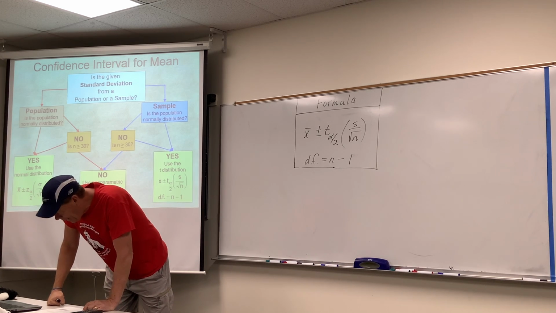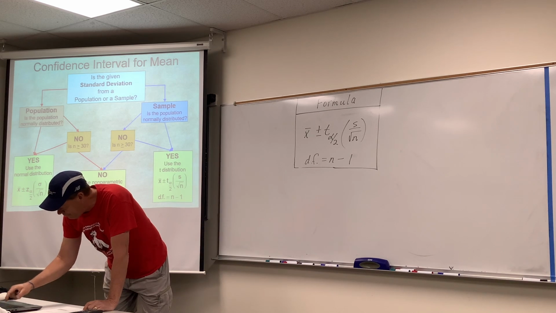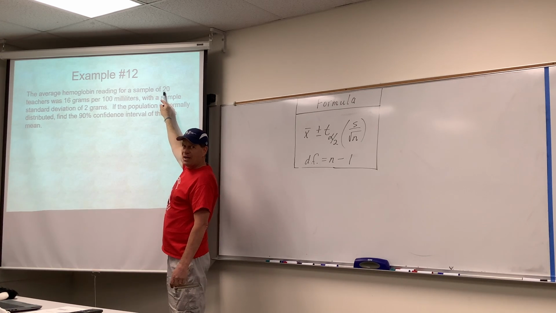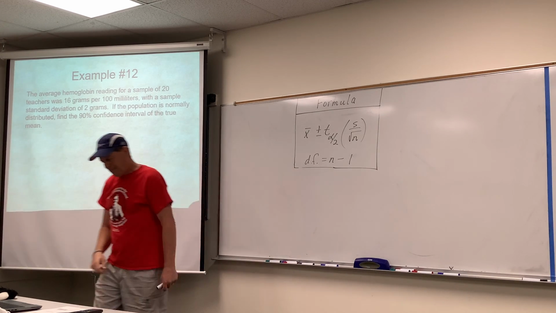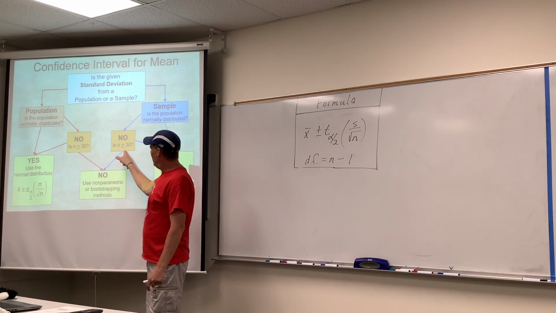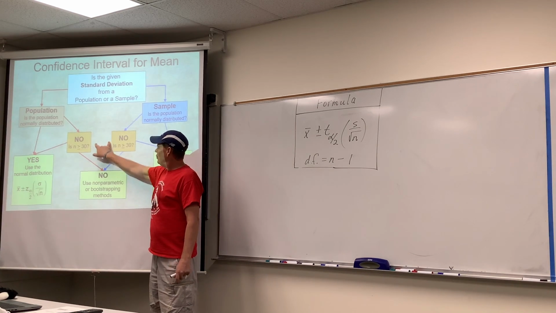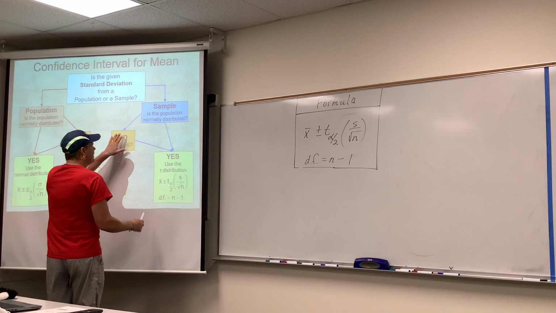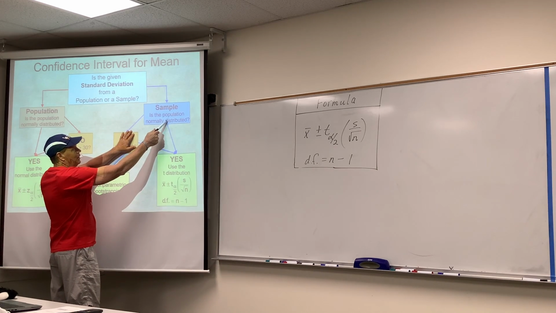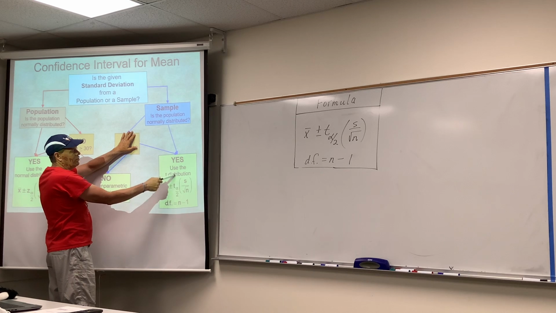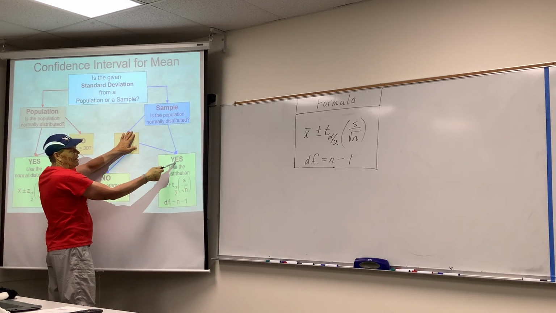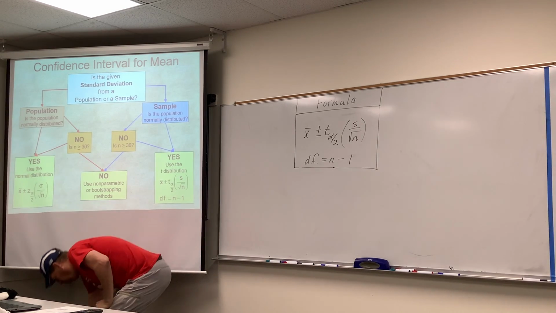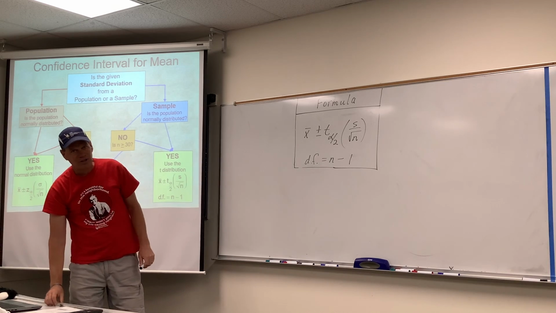All right. Now, you know a lot of times what happens? Way too often, I'll say it one more time. Wait a minute there, they only surveyed 20 teachers. The problem I see way too often is people jump down here, check the sample size, less than 30, write this in the box, and say they're done. No! The fact that it said that the population is normally distributed bypassed that question and took us straight to the formula. Is the population normally distributed? Yes. Here it is. We never needed to check the sample size. Normally distributed superseded that.